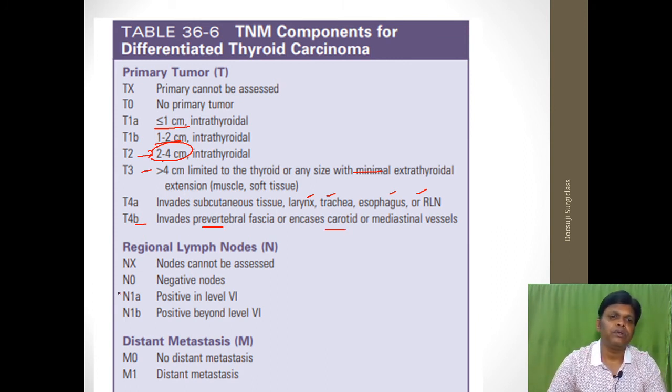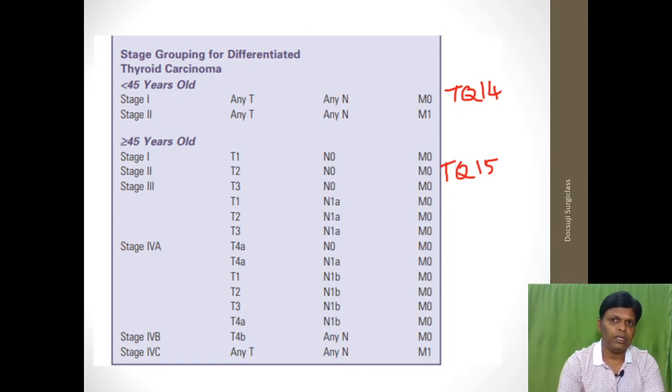And regional lymph nodes, you can see that N1A is positive node in the level 6. Beyond it is N1B. Then M0, M1: M1 is the distant metastasis, M0 is no distant metastasis. Okay, based on that, you can divide into two categories. First one, less than 45-year-old, only 2 stages are there.